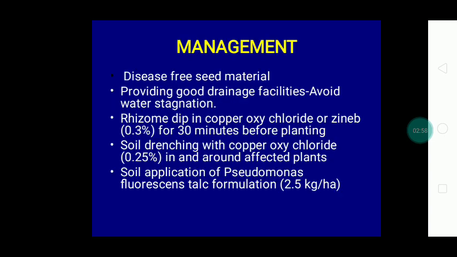To control this disease, first we have to select healthy, disease-free planting material, and then we have to provide good drainage facilities to avoid water stagnation. Then we can go for crop rotation with non-host crops like cereal crops. In case of chemical method, rhizome dip treatment is a must. For this, we have to keep the rhizomes in 0.3% copper oxychloride for 30 minutes and then use them as planting material. Otherwise, soil drenching with the copper fungicide is also effective to control this disease.